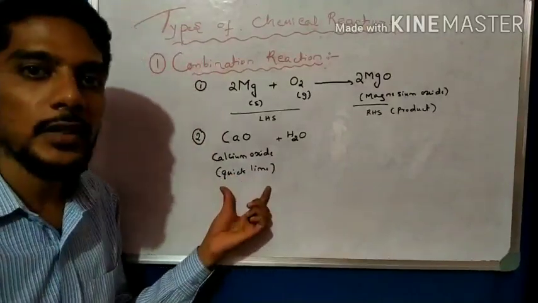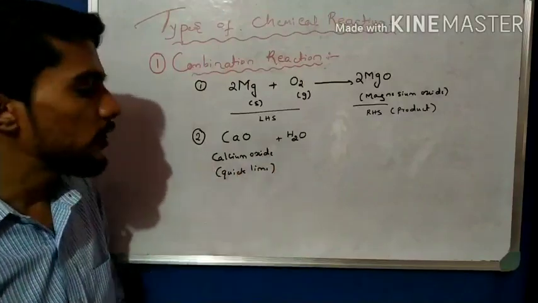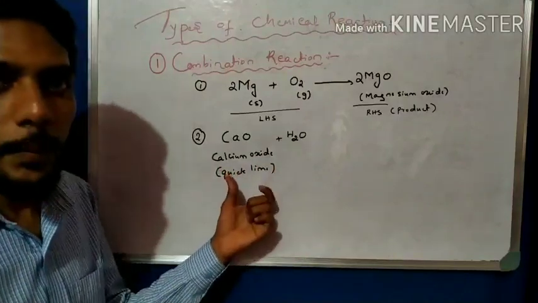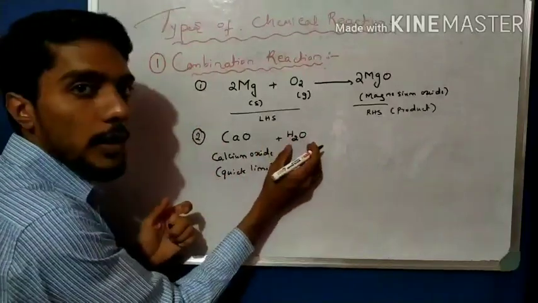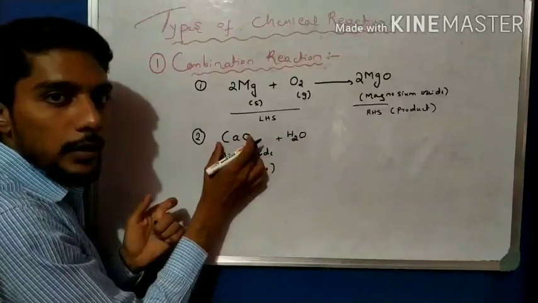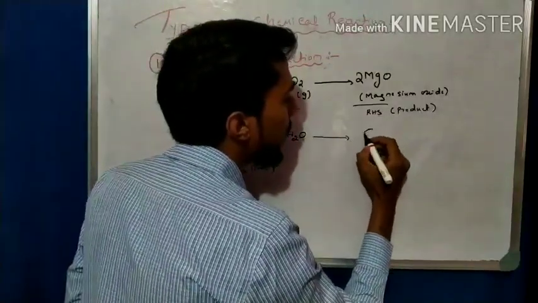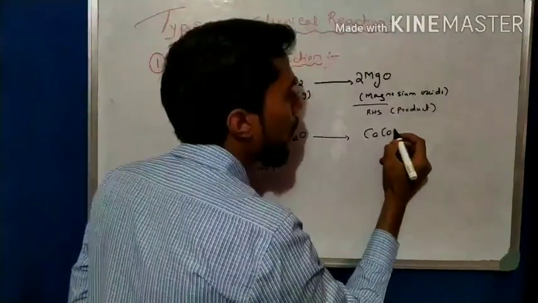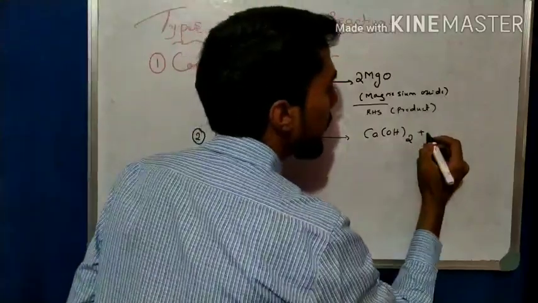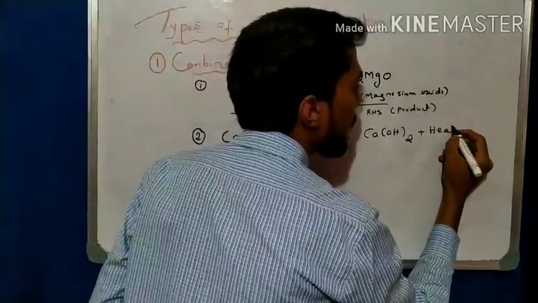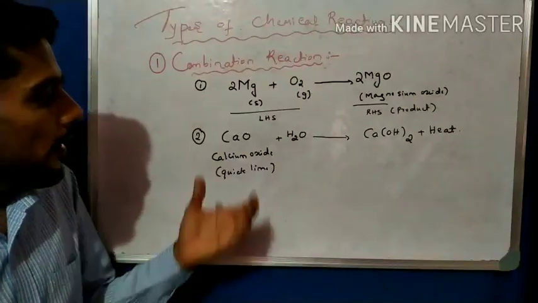Most of the time in examination they ask about quicklime reacting with water. Quicklime is nothing but calcium oxide, CaO. So when water is added to quicklime, or calcium oxide, what happens? We observe that calcium hydroxide, Ca(OH)2, is obtained plus heat energy.